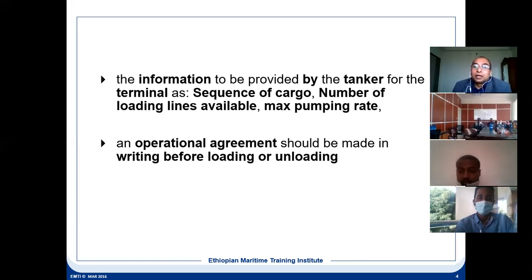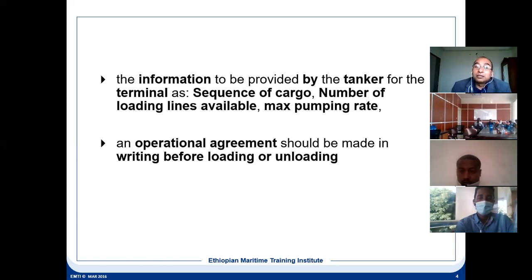Then the maximum pumping rate. What is the reason for it? Both sides, ship and shore, have the design capacity of the pump. What will be the pumping rate? For example, in bunkering also we exchange our information on what the maximum pumping rate will be. Why?